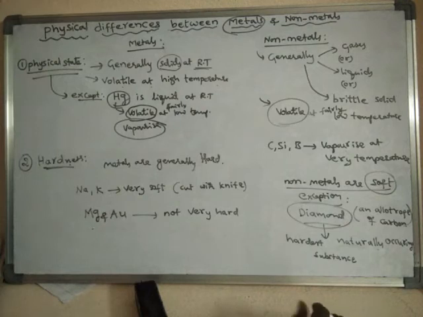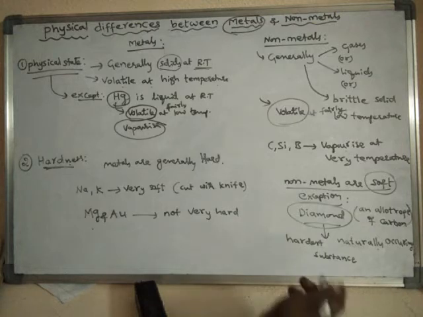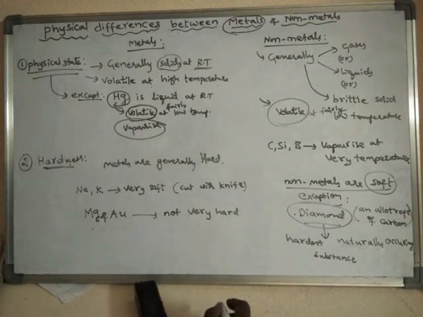Graphite is also another allotrope of carbon. Gas carbon, coal, coke, and even charcoal, and many types of charcoals, are all different allotropes of carbon.